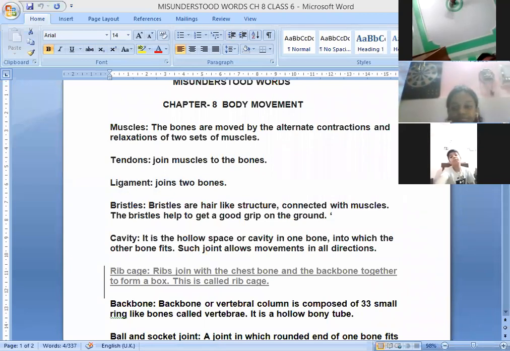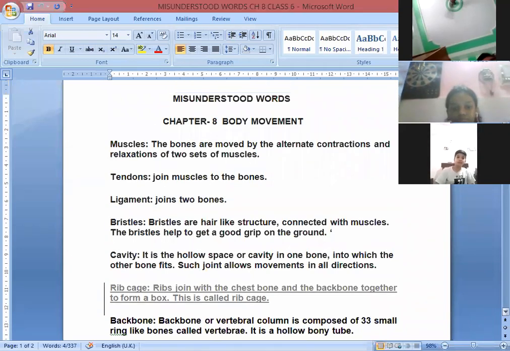So children, these are the misunderstood words of chapter number 8. And after that, in tomorrow's class, we'll continue with chapter number 8, the reading of this chapter. Okay.